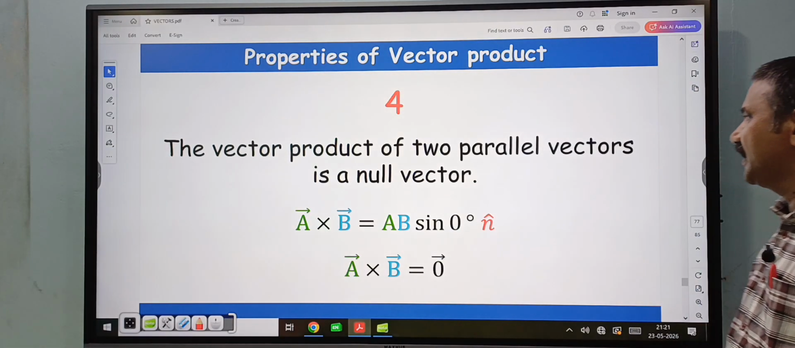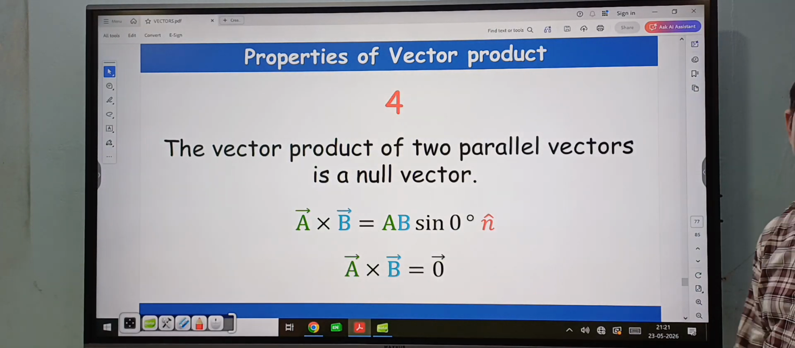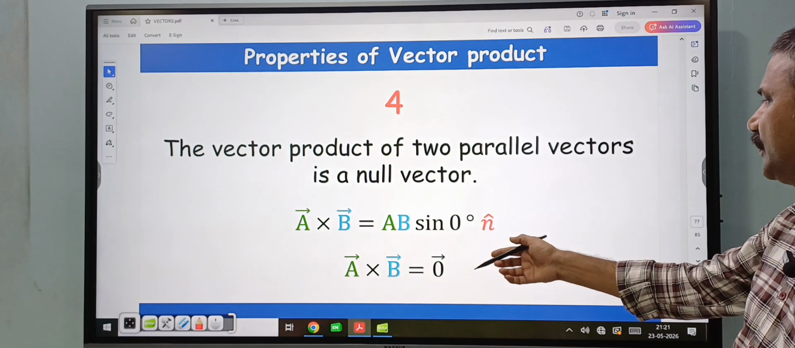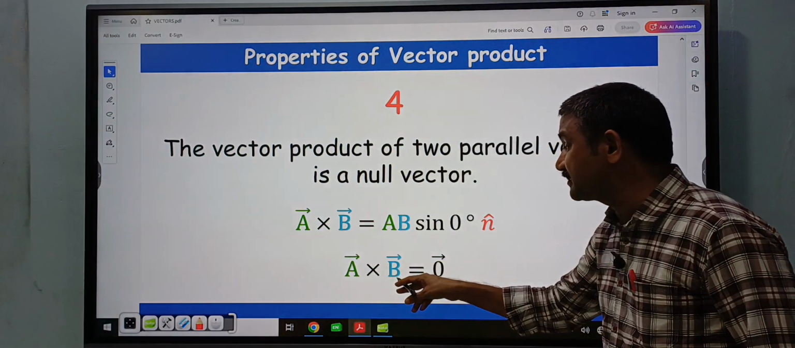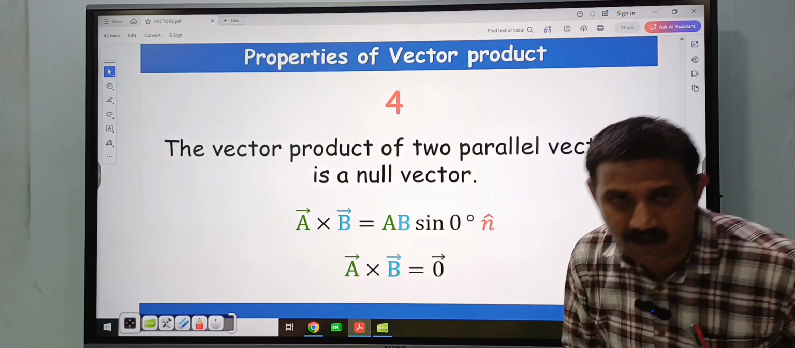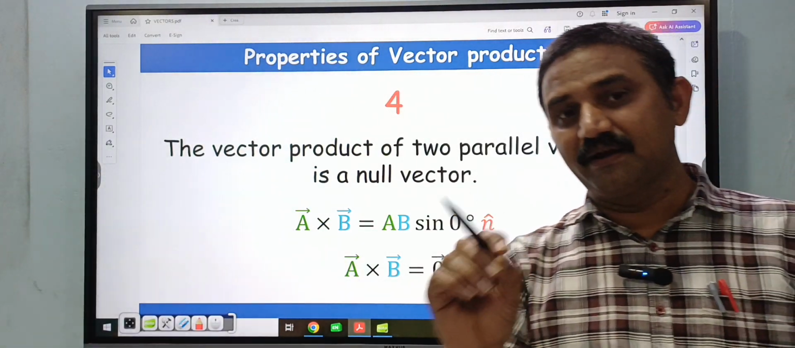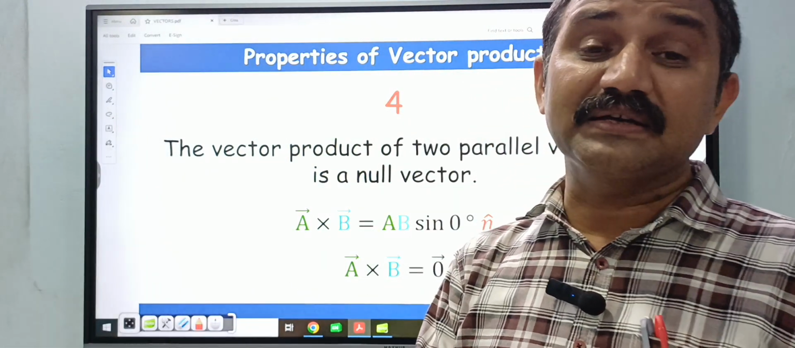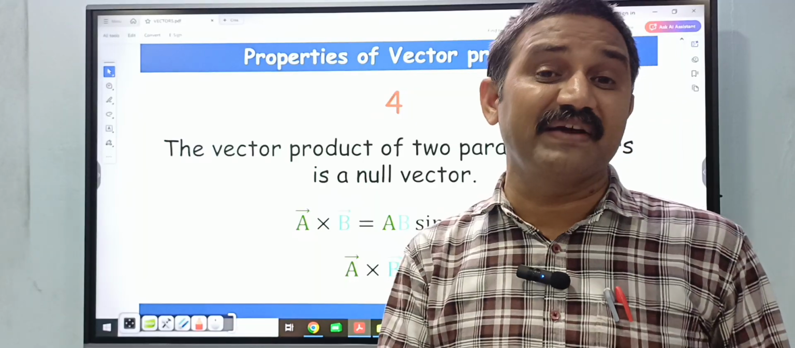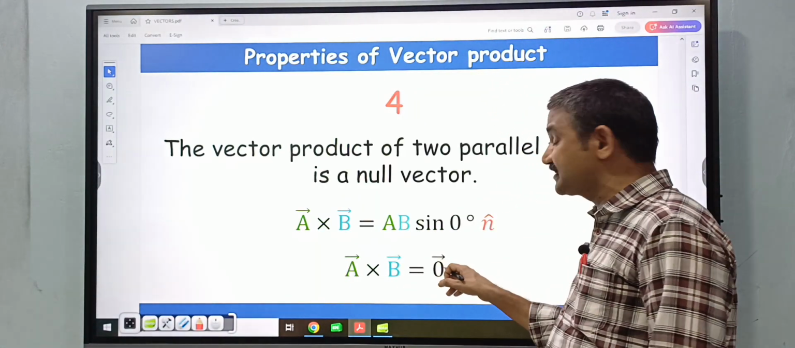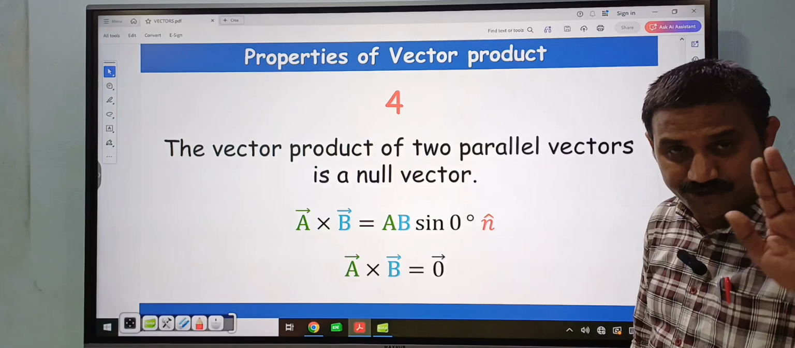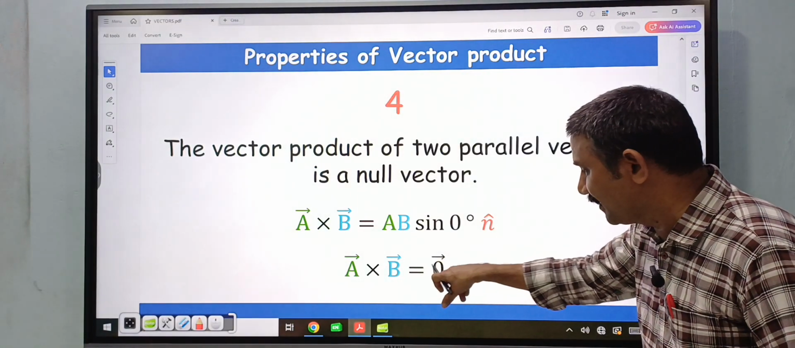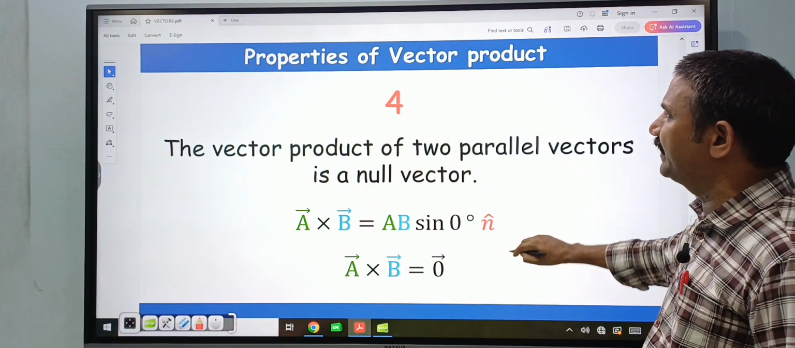And the vector product of two parallel vectors, where the angle between them is 0 degrees: A bar cross B bar is equal to AB into sin 0 into n cap. So here A bar cross B bar is equal to 0 bar, because A bar is a vector and B bar is a vector, and A bar cross B bar represents a vector. So in this case, that vector is called a null vector. A bar cross B bar is not equal to the scalar 0. So A bar cross B bar is equal to 0 bar, that is a null vector.